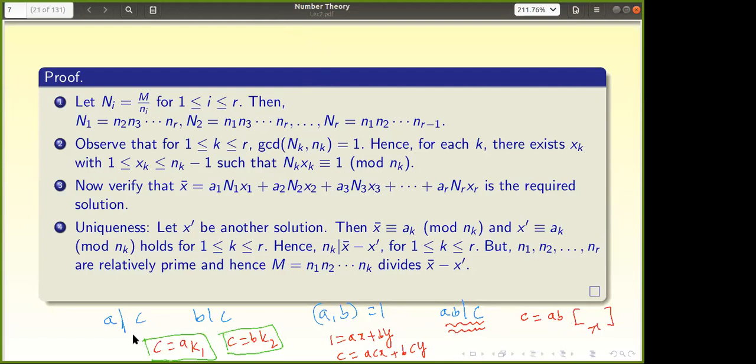Sorry, I made some mistake, I had not used this part till now. We can substitute for C using k_1 and k_2. Sorry, I'm a little confused. So this is what I want to show, correct? For this C, I want B here, so I'll take B k_2. For this C, I'll take A k_1. Done.